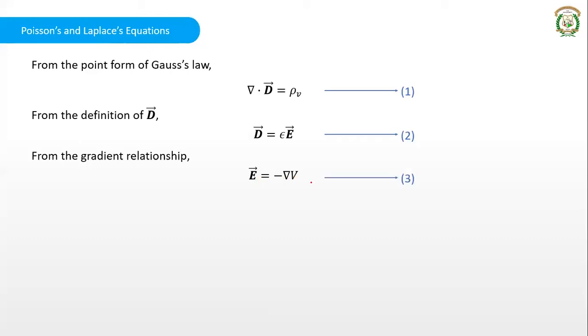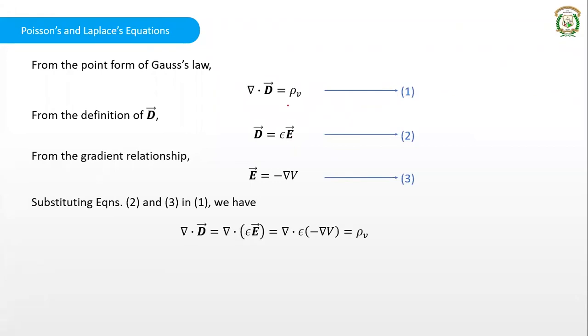You take this as equation number 3, and then you substitute equation number 2 and 3 in equation number 1. In place of D we can use epsilon E, and in place of E we can use minus del V. Then del dot D can be written as del dot epsilon E. In place of E, I can use minus del V. So the LHS will be del dot epsilon into minus del V, and that is equal to rho V. From this equation, I can take minus epsilon outside.